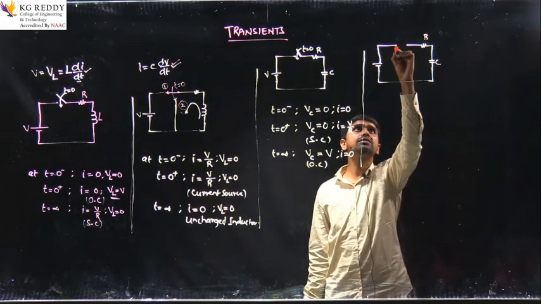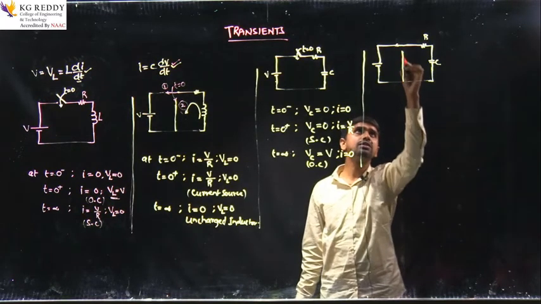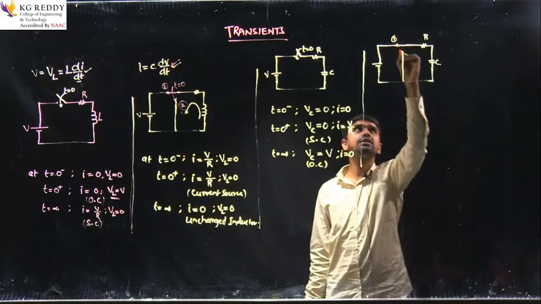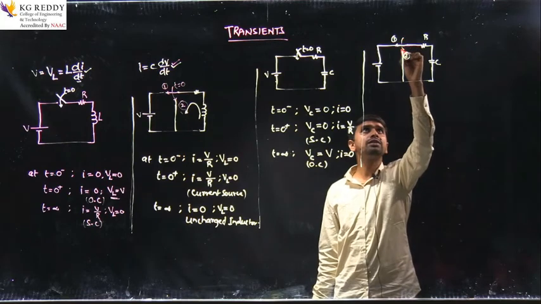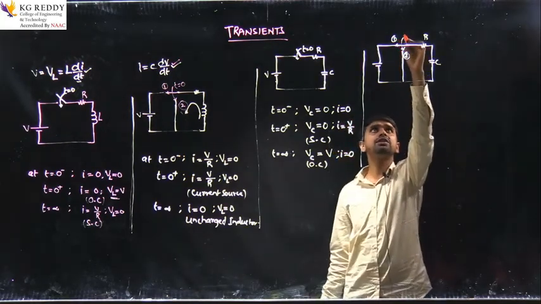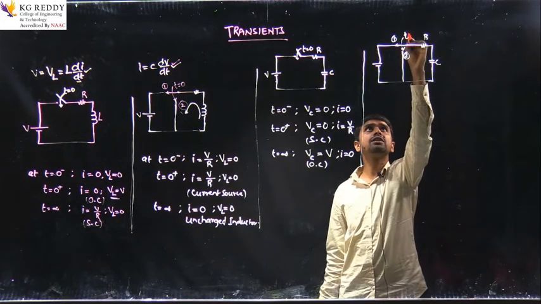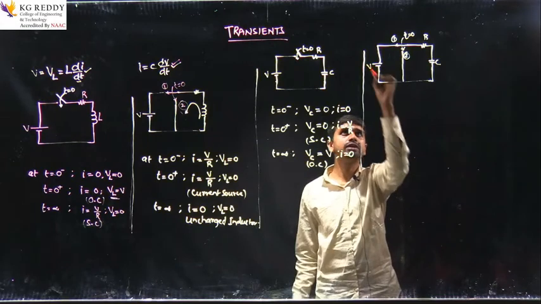Initially it is connected to the source with the help of a switch. Later I would like to disconnect it from the source. Say this is position 1 and this is position 2 of the switch. At t equal to 0 I am going to move the switch from position 1 to position 2. And this is the voltage source V.